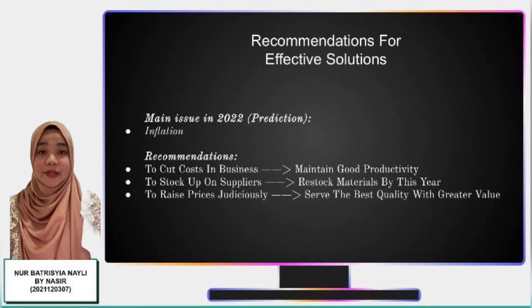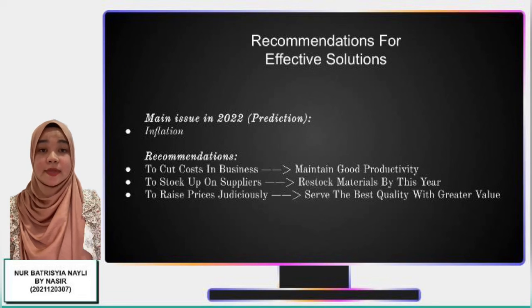The third and last recommendation is to raise prices judiciously. Prices often need to be increased in order for a business to remain viable, but most of the businesses are afraid to do so, as they might lose their customers for this reason. To overcome the fear, we first need to ensure that we serve the best quality for each item and add the greatest value possible. If we sell high quality items to customers, they will not care about needing to pay more because they feel the satisfaction of earning it.